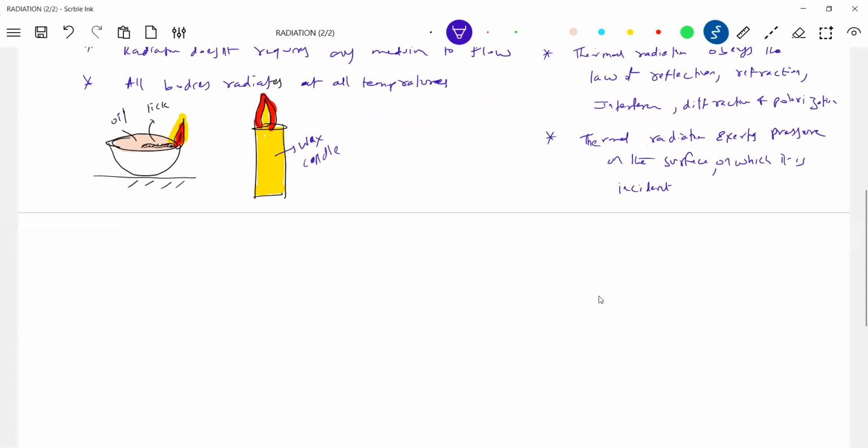Next, we have to see how to express this radiation, the amount of radiation. So we'll go for emissive power first. For emissive power, we don't have any symbol in the book. I'll write it like this.